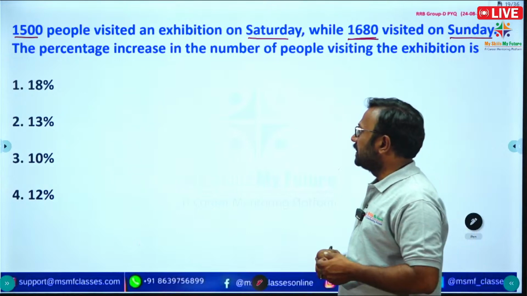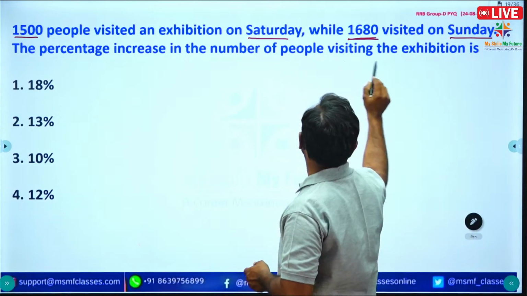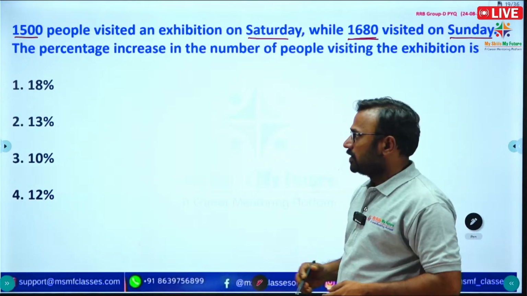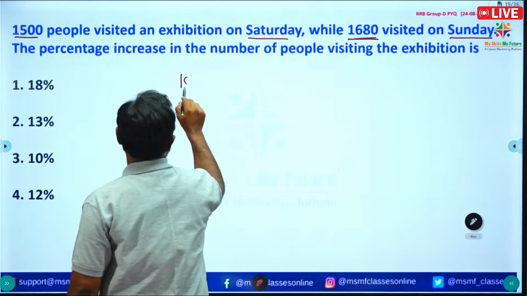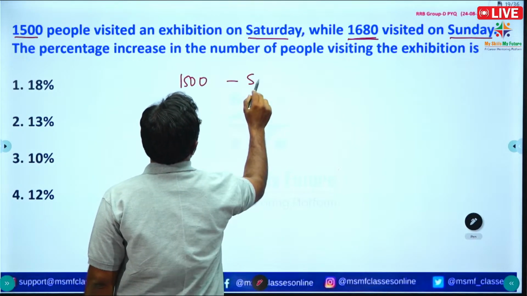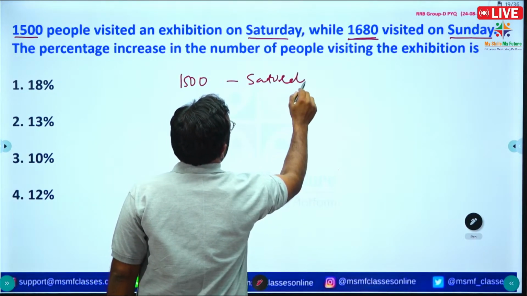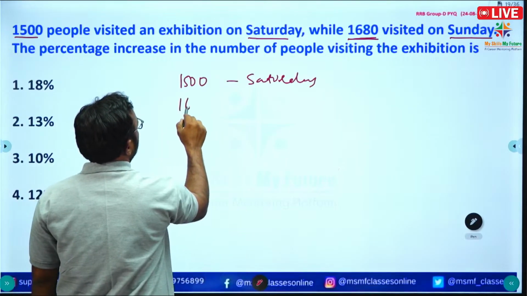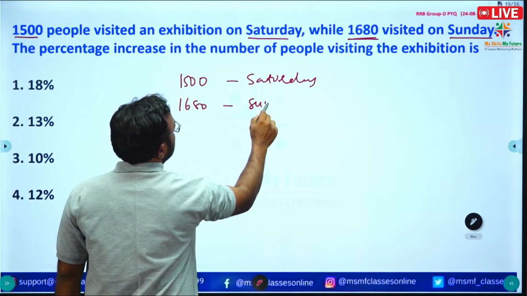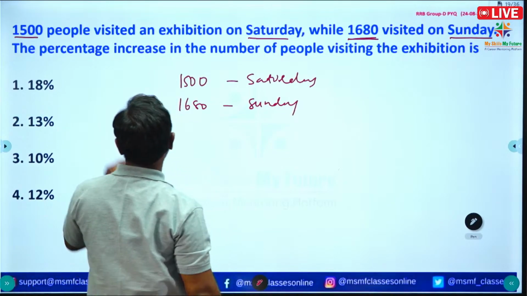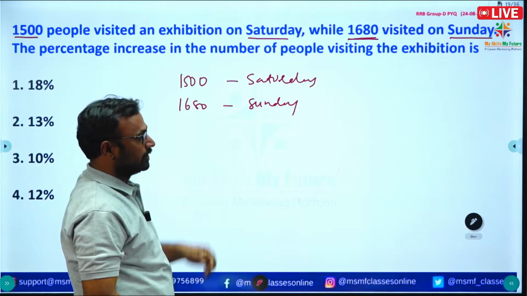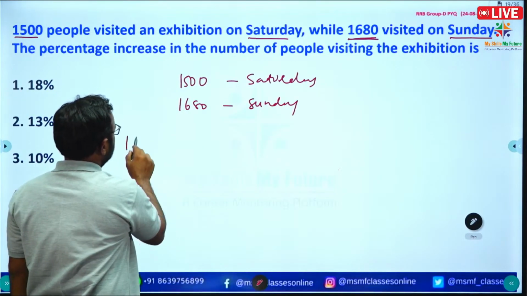The percentage increase in the number of people visited the exhibition. So here 1500 is on Saturday, 1680 is on Sunday. So what is the question? The percentage increase. So what is the difference here?